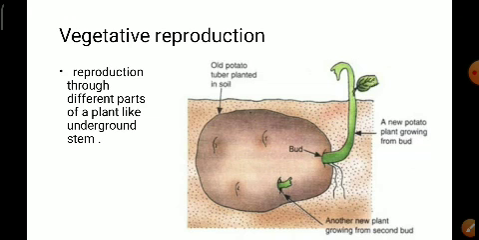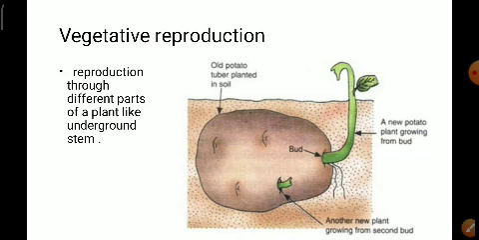Okay, from all the bud regions, here you can observe that a small outgrowth starts growing. If you sow that underground stem, that is the potato, in the soil, you'll get a new plant. When it gets favorable conditions, that is the appropriate air, water, soil and temperature, from the bud region you can observe a new plant starts growing.